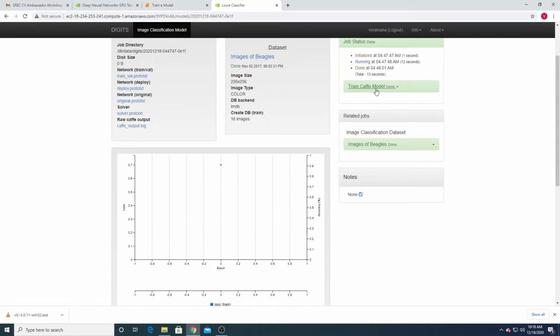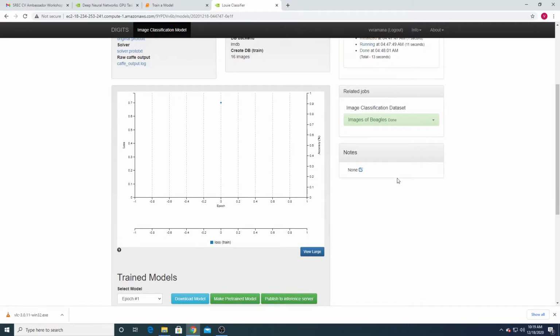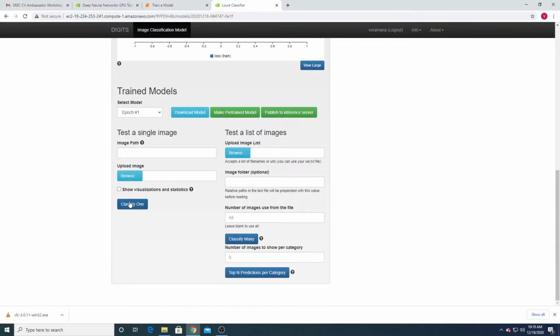You can see here that training is completed. It was initialized at 4:47, so this is the GPU time where it is hosted. My current time is 10:19, but the job is at 4:47 where it is hosted. Training was completed within 13 seconds because I am using only two epochs.